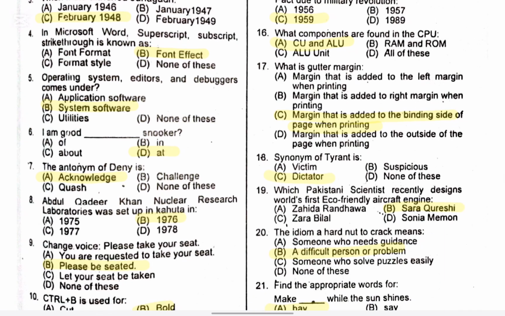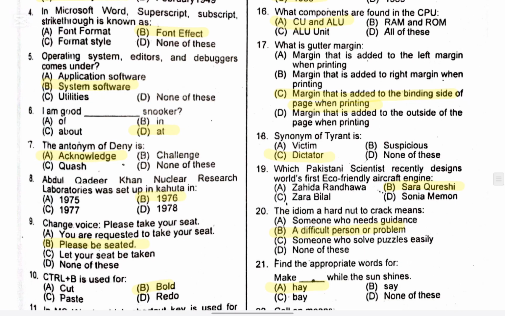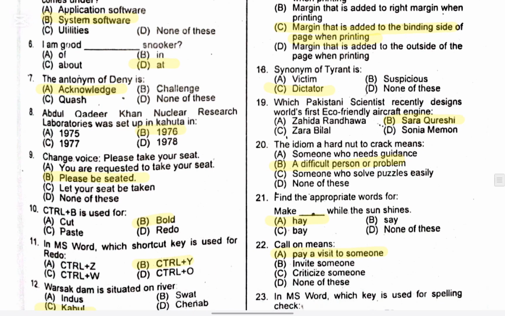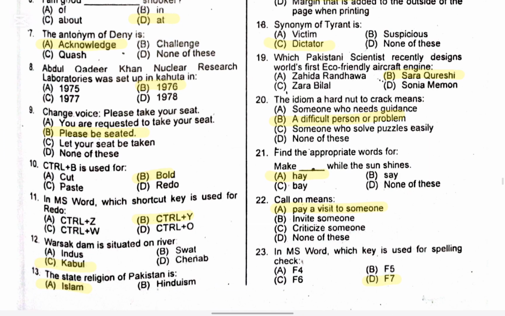Question number 17. What is a bottom margin? The right option is C, the margin that is added to the bottom side of the page when printing. Question number 18. Synonym of the word tyrant is. The right option is C, dictator. Question number 19. Which Pakistani scientist recently designed the first eco-friendly aircraft engine? The right option is B, Saira. Who is she?